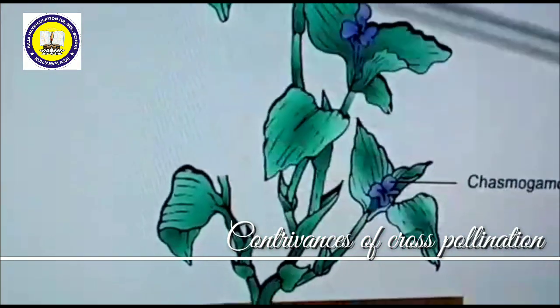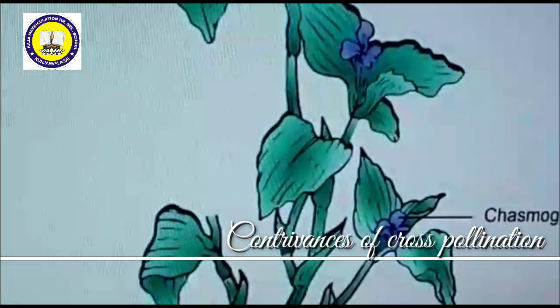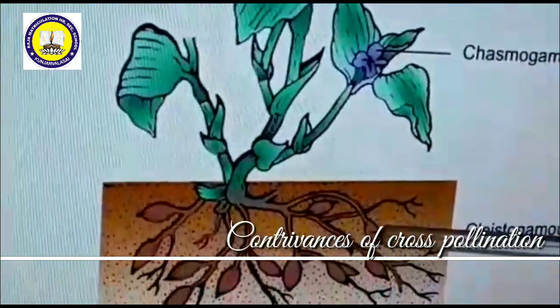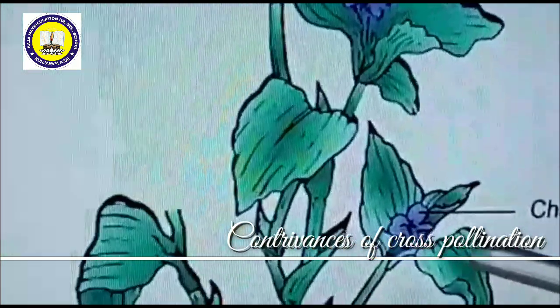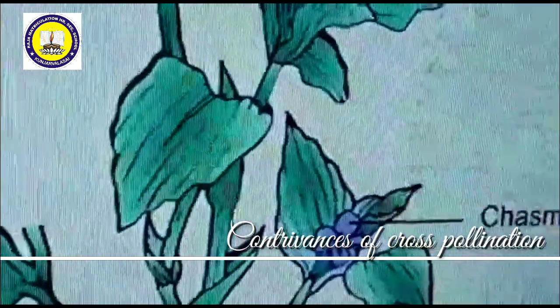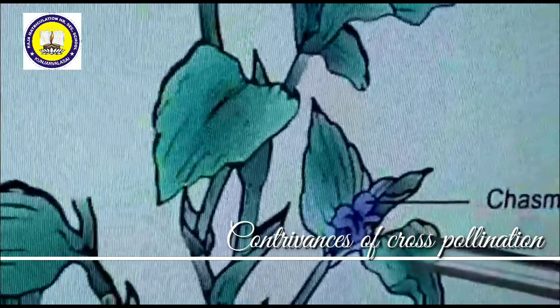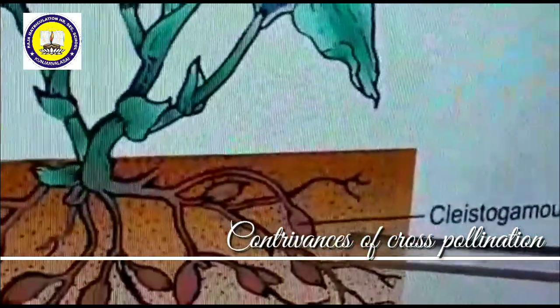So this is a Commelina benghalensis plant. In this plant, there are two kinds of flowers. One is Chasmogamous flower, another one is Clistogamous flower. Chasmogamous flower means the flowers are open. These are exposed in the air, so they can be pollinated by insects. So it is cross-pollinated.